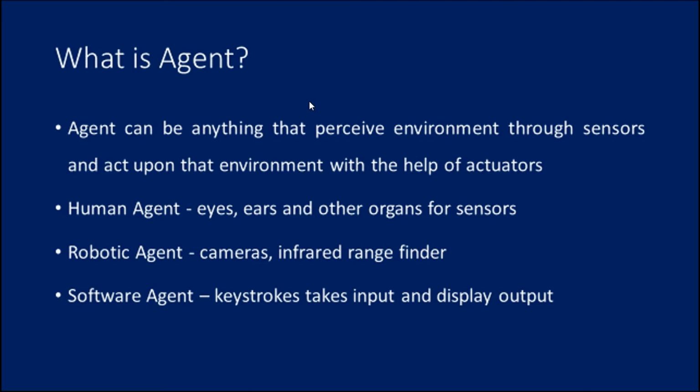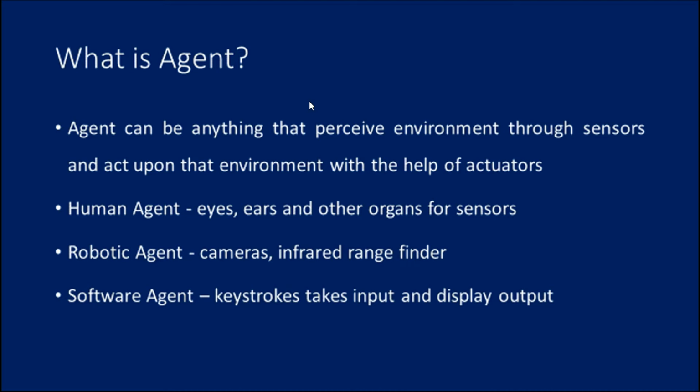Let me see what an agent is. An agent can be anything that perceives the environment through sensors and acts upon that environment with the help of activators. This can be of several types. We can also say it is a variety of classification of agents, right? Human agent, robotic agent, software agent, right?